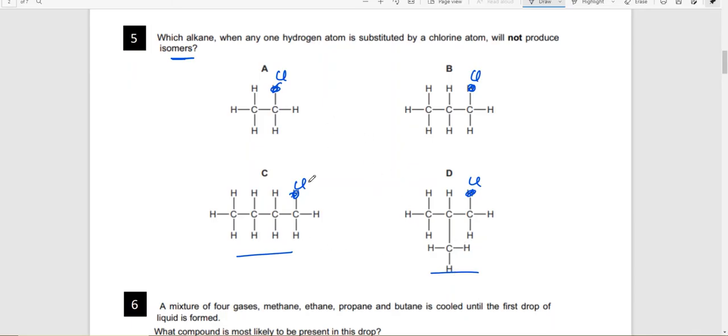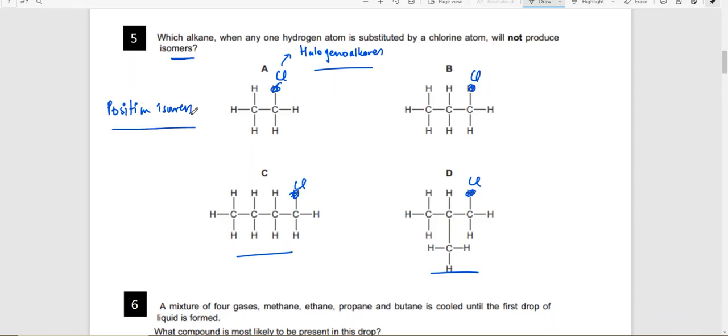Since you have replaced chlorine, we particularly studied chain isomers. There is another kind of isomers called position isomers. Position isomers are those in which the functional group position changes. When you replace hydrogen with chlorine, it becomes a halogenoalkane, which is another homologous series. You're not required to know a lot about it. Just remember that replacing hydrogen with chlorine gives a compound called a halogenoalkane, a separate homologous series.